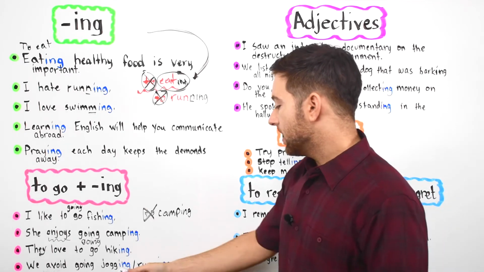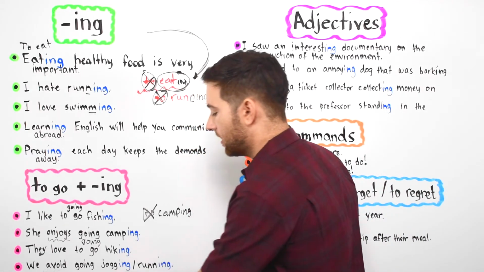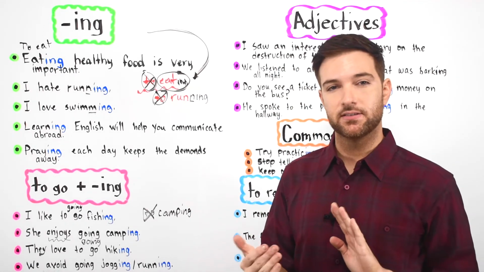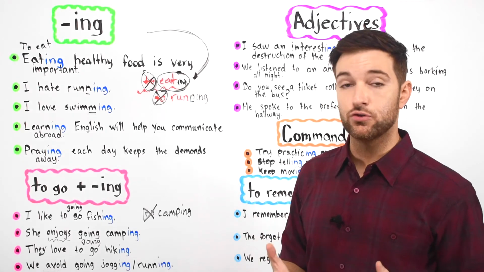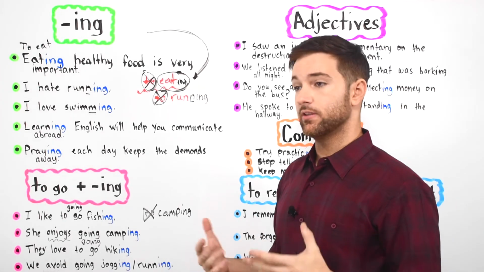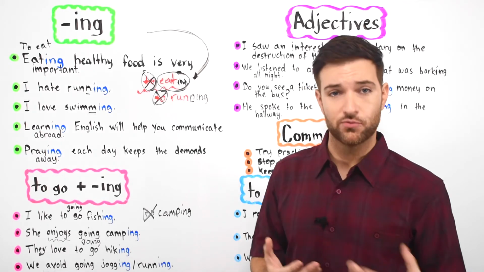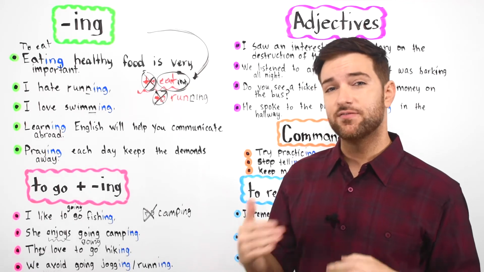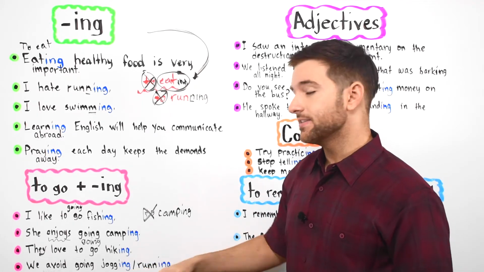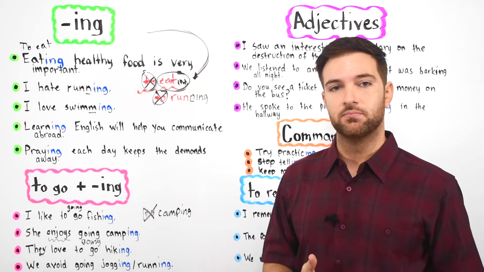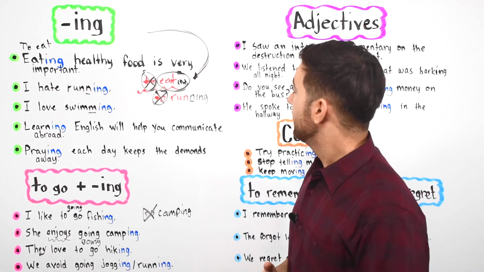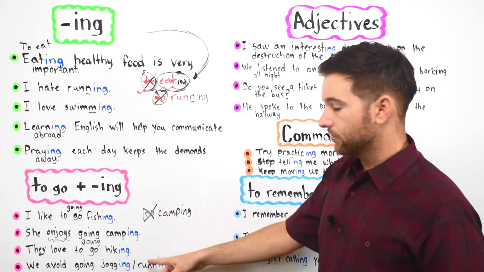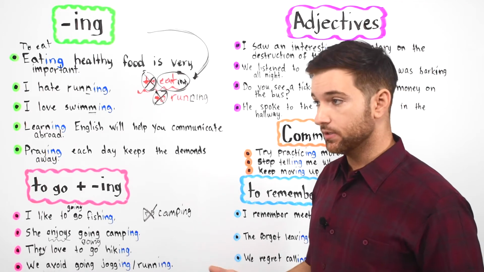All right, jogging and running, there's a difference. Jogging is when you're running, but you're running at a slower pace. Okay, you're running, but it's not super fast. Running is what you do at the Olympics or when you're in a race with somebody. You are running as fast as possible. So running is very, very fast. Jogging is a little bit slower. You take your time. So, all right, guys, let's go ahead and move on, okay? So we just did 1, 2, 3, and 4. Four of these, which are pretty easy.